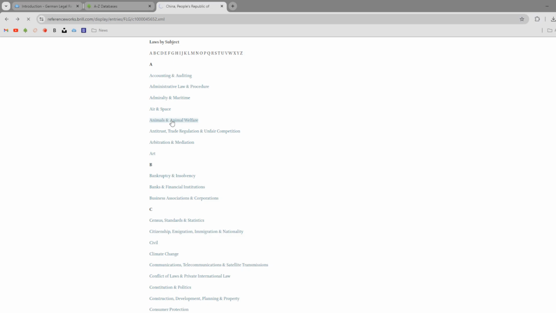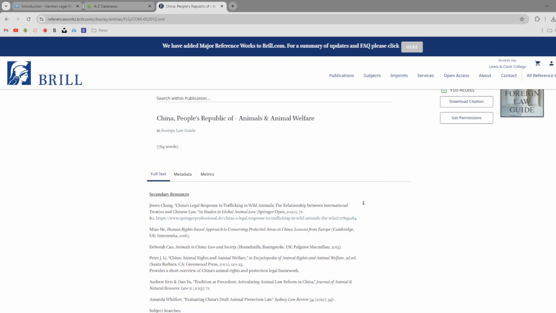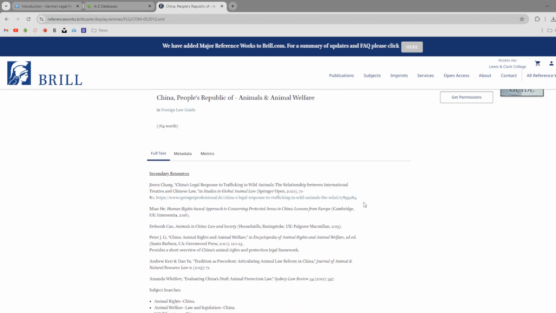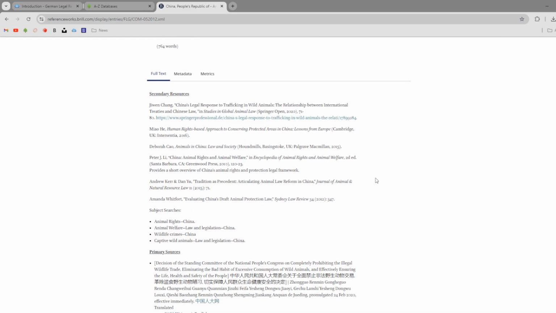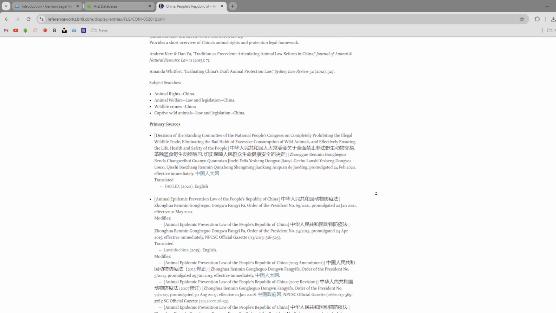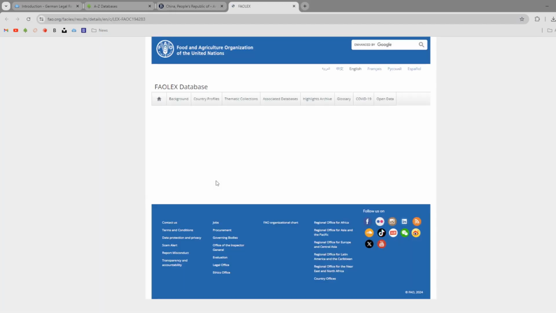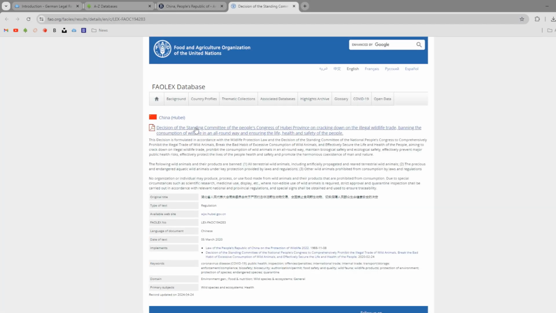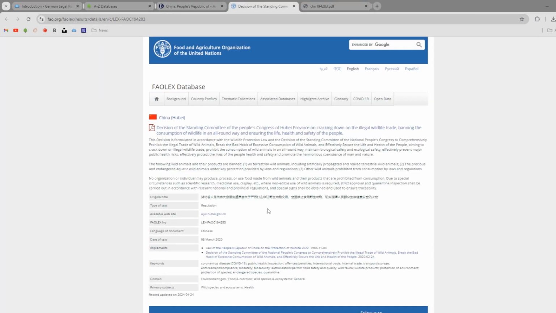So if you're looking for primary sources specifically on Chinese animal welfare law, we can click through that link and we'll get some recommendations for secondary sources. For example, some law review articles discussing Chinese animal welfare law. And then below that, we'll have links to specific statutes, or at the very least citations to specific statutes in China that involve animals. These also may include English translation links where available, but that's not guaranteed.